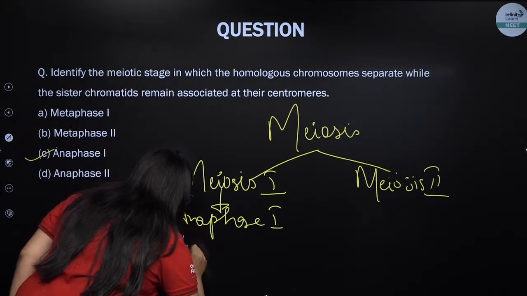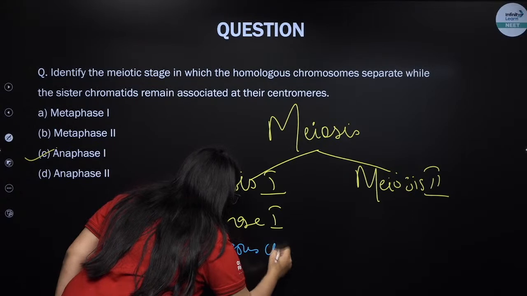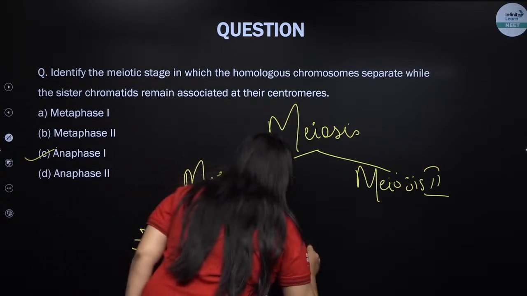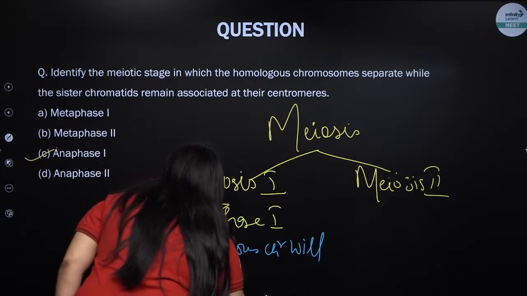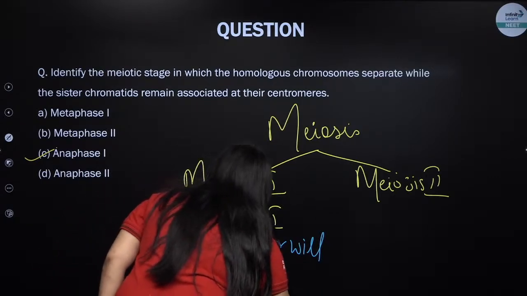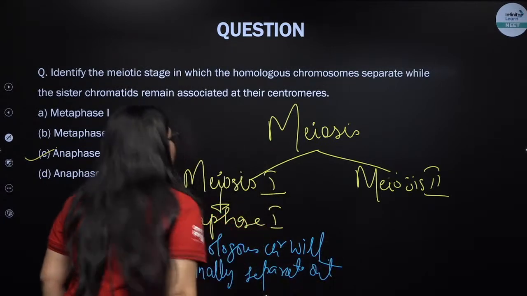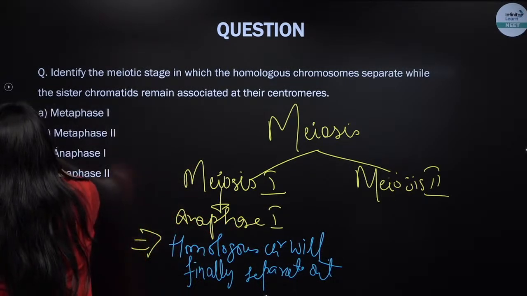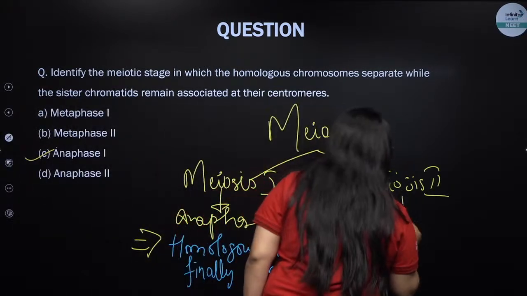Homologous chromosomes will finally separate out. And what will happen in meiosis 2? Meiosis 2 will also have anaphase, but this will be anaphase 2.